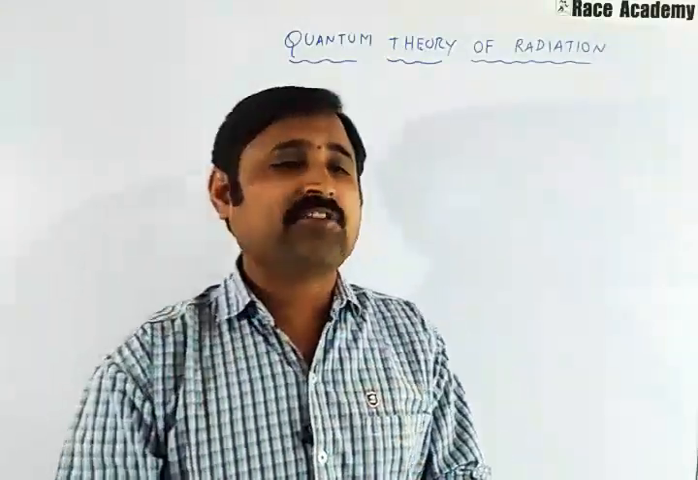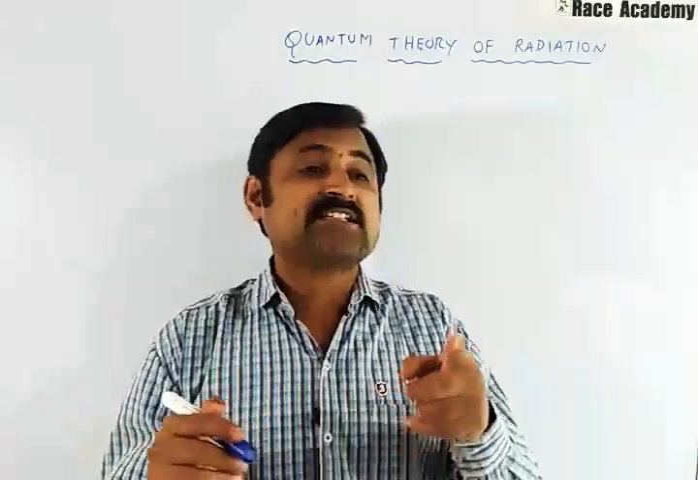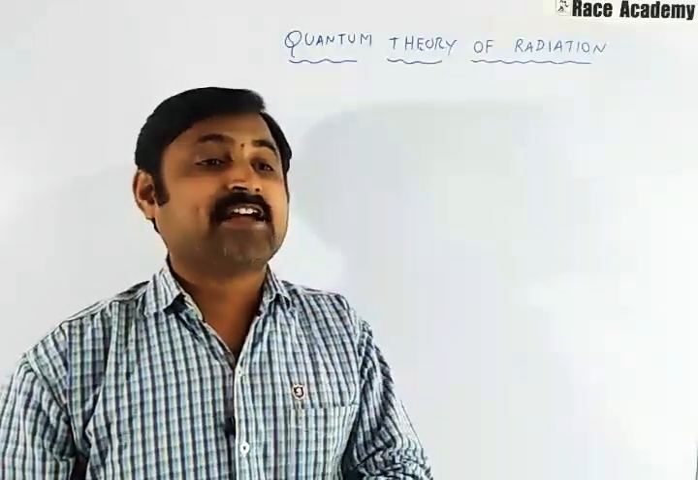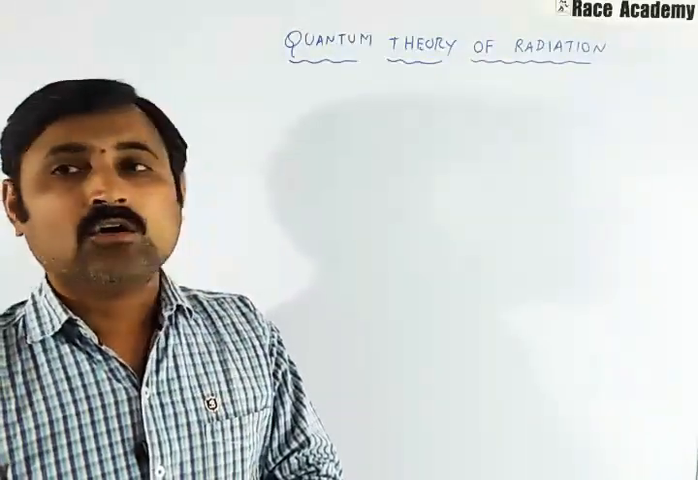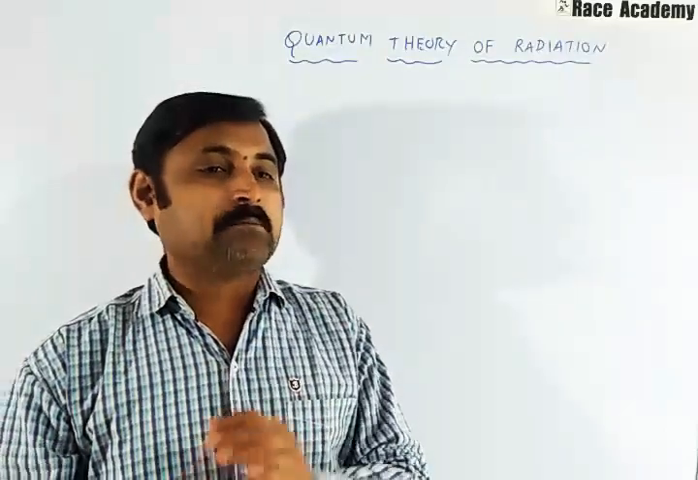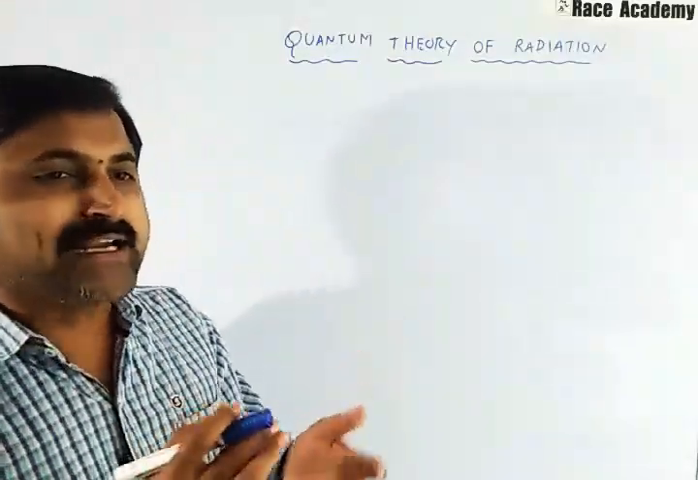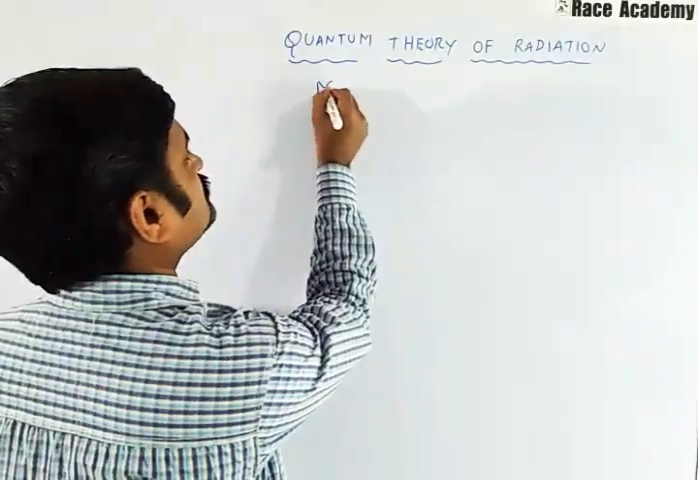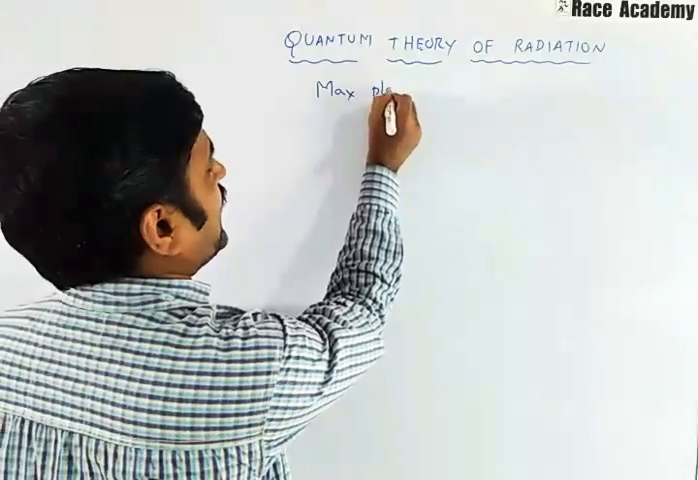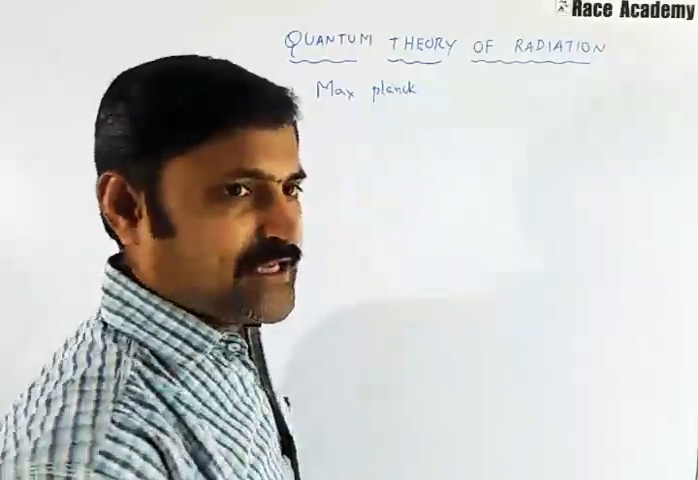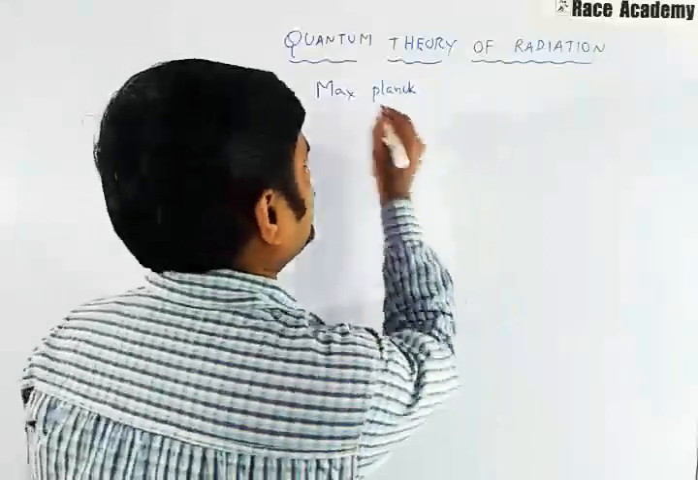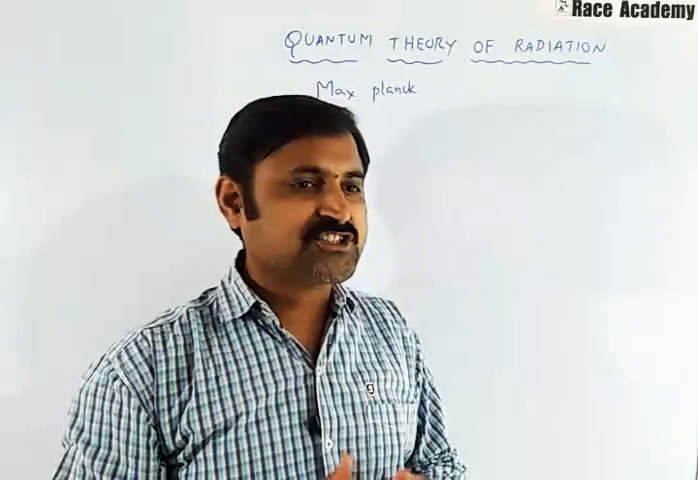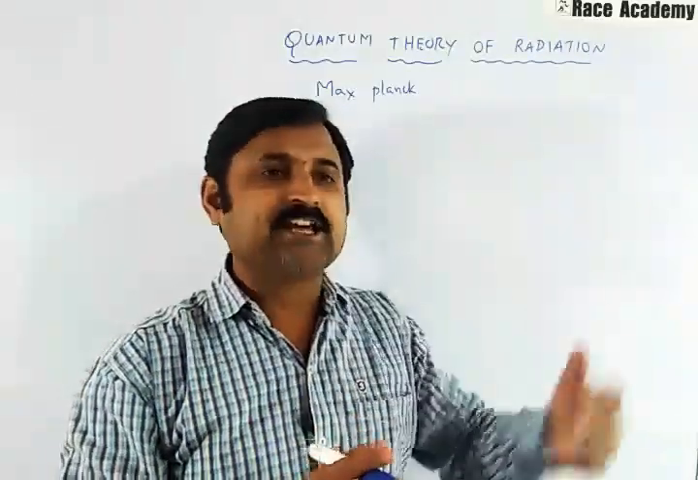But where this wave theory fails is that it fails to explain some phenomena like black body radiation, photoelectric effect, etc. So, in order to explain black body radiation and the photoelectric effect, Max Planck introduced the theory. That theory is called the quantum theory, also known as the quantum theory of radiation.